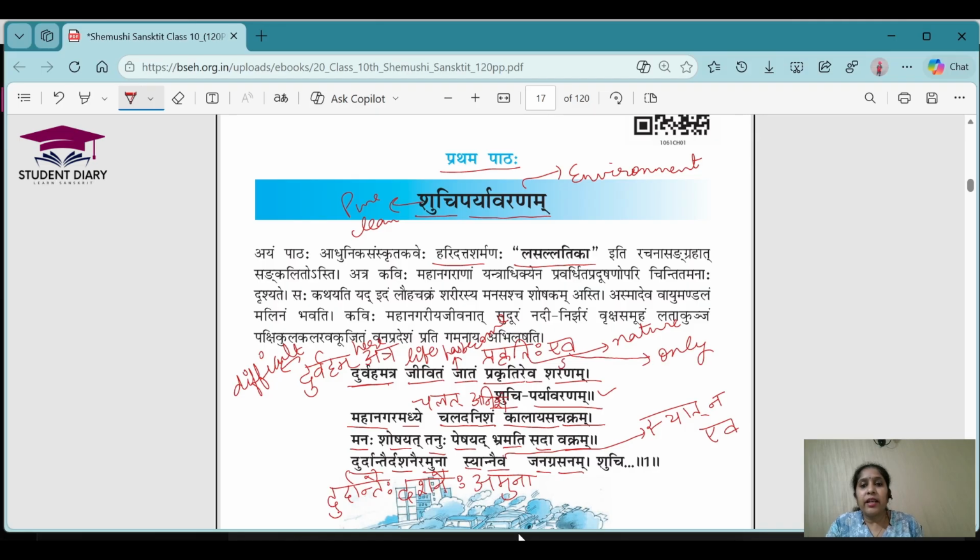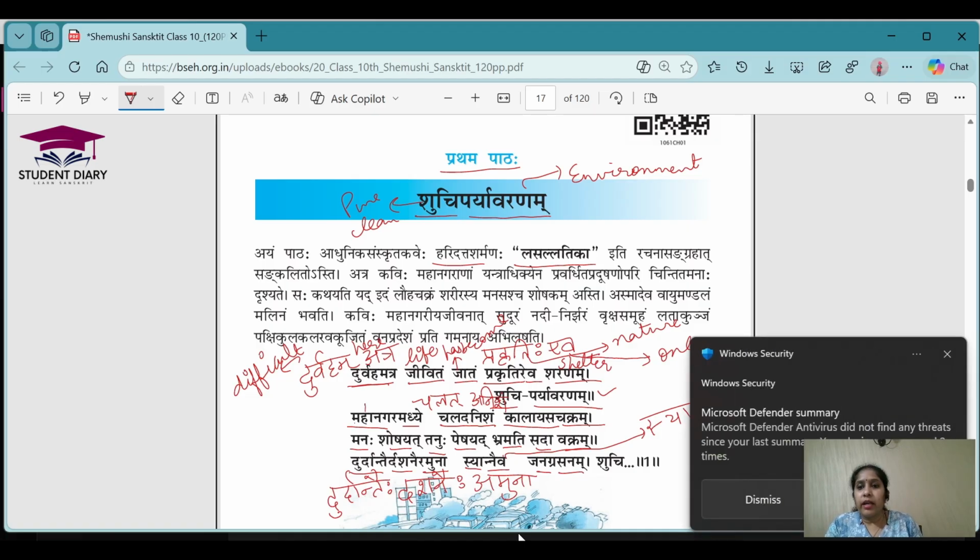Sharanam means shelter, we can say, where we can actually take shelter for help. Shuchi Paryavaranam means the clean environment. Then here, Mahanagar Madhye. Mahanagar means the big cities, but basically he is talking about metropolitan cities.